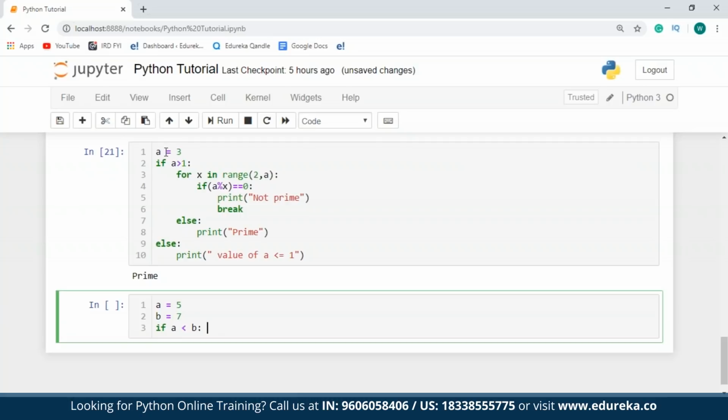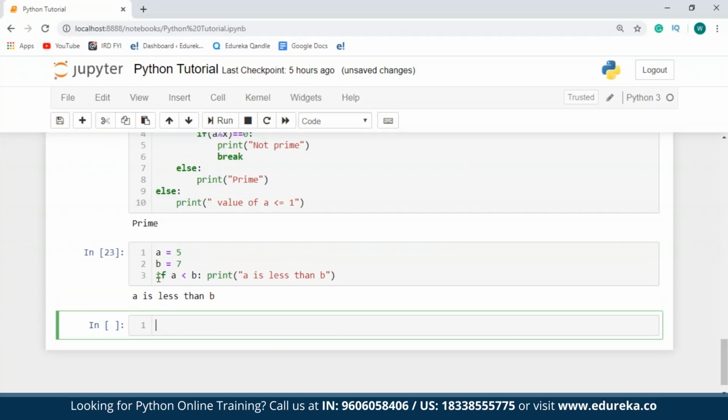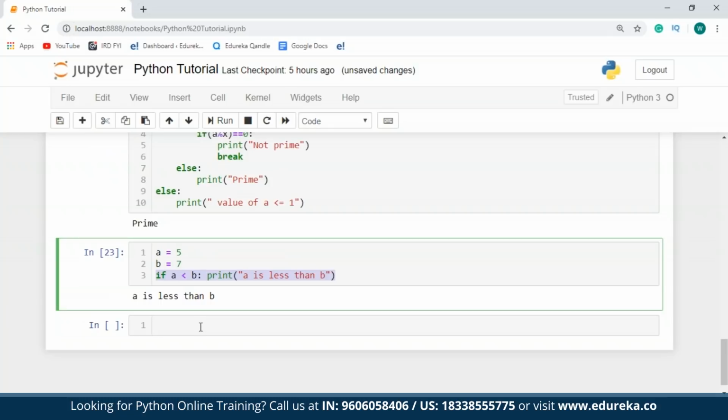So previously, if you've noticed, the body of the if statement is starting in the next line with an indentation. In the shorthand notation, you can make use of the statement to be executed in case the condition is met within the same line. So what I'm going to do is just give a space over here, and then I'll say print A is less than B. So as you can see over here, my if block has been executed.